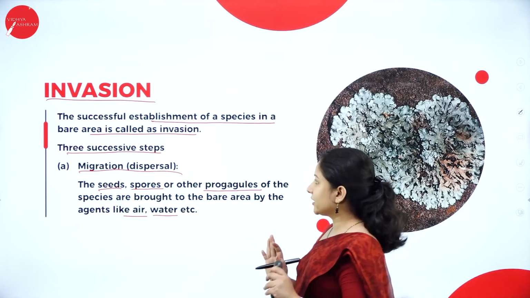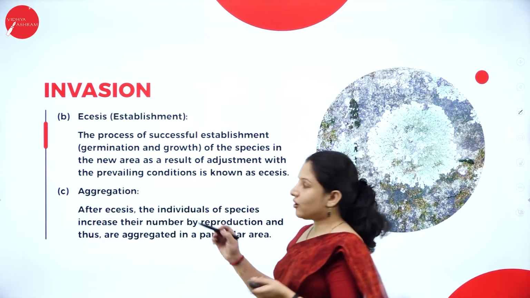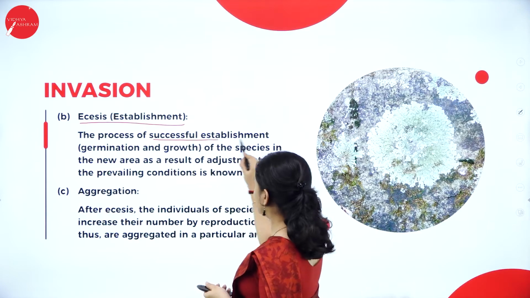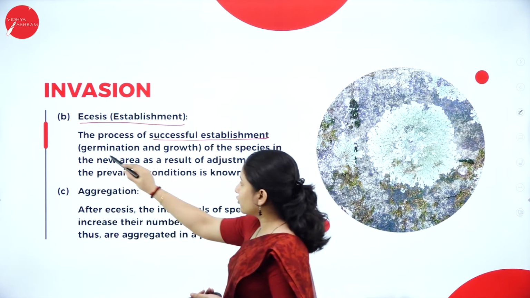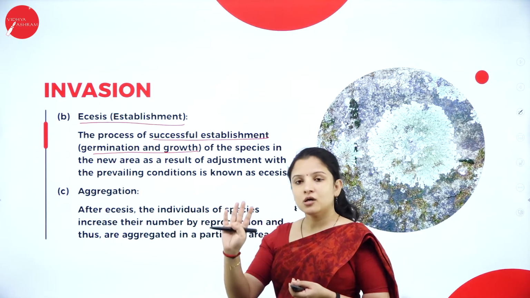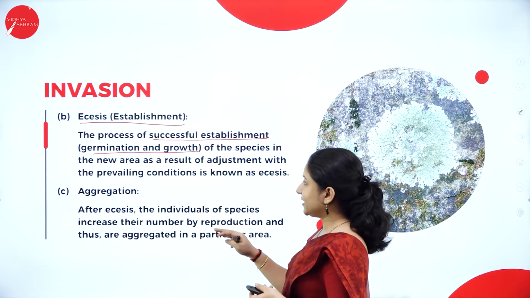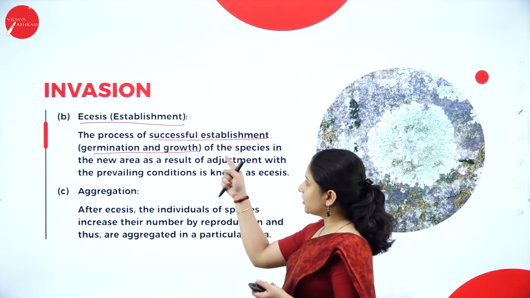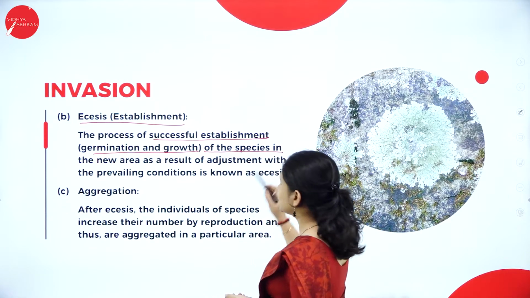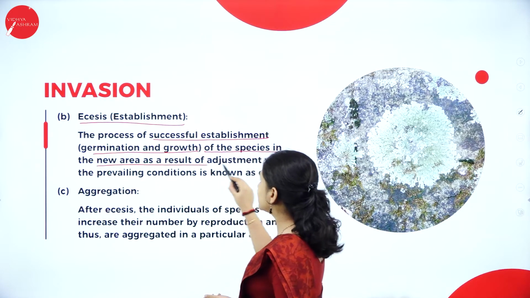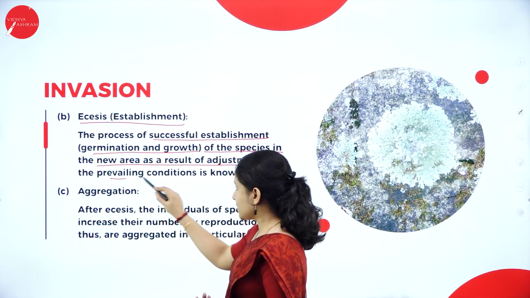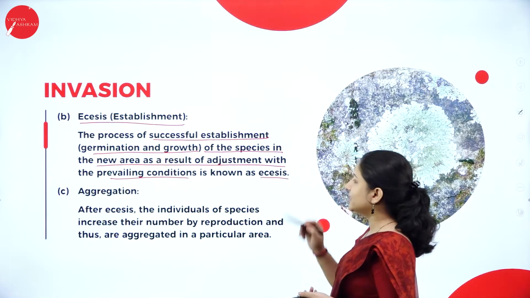Now the seed has migrated. Next is ecesis, or establishment. It is the process of successful establishment, that is, the germination and growth of the seed. As I told you, migration of the seed has occurred and it has settled on the bare rock. That seed has to germinate and grow. That particular process is called ecesis or establishment. Growth of the species in a new area occurs as a result of adjustment with whatever prevailing environmental conditions are there. That process is known as ecesis.